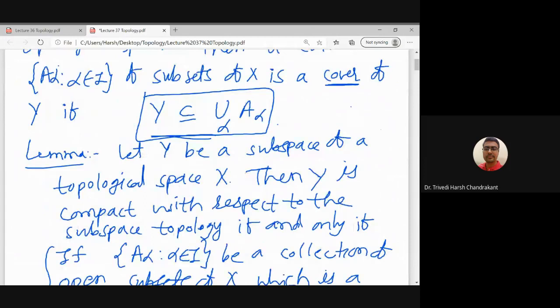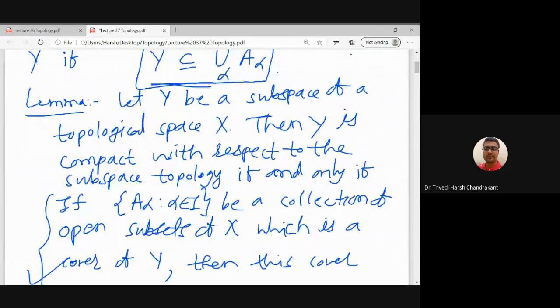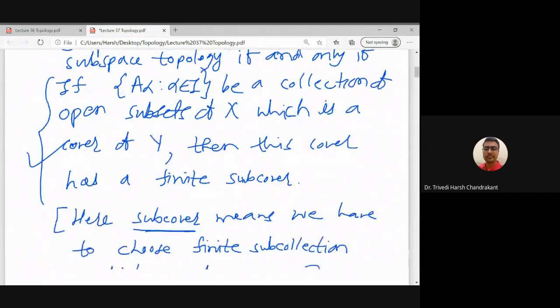What it says is that if I have a subspace Y of X, and I want to prove that the subspace is compact with respect to the subspace topology, then it is enough to show that if I have any open cover A alpha of sets which are open in X and which covers Y, then this open cover A alpha has a finite subcover.